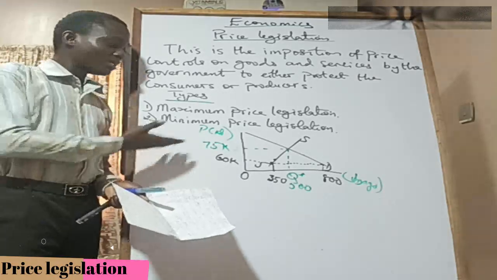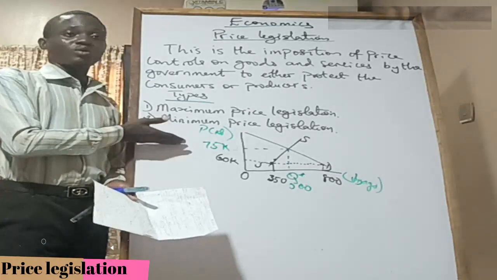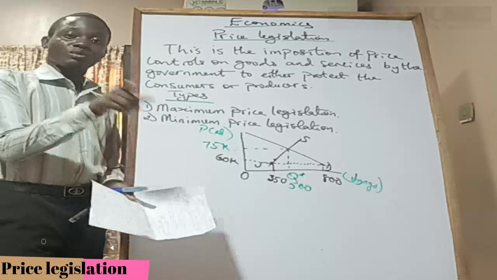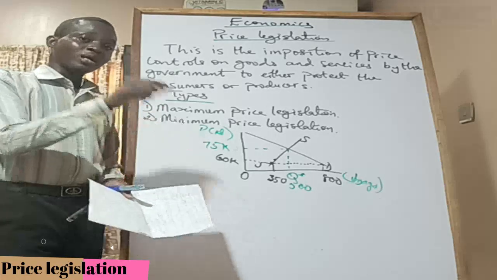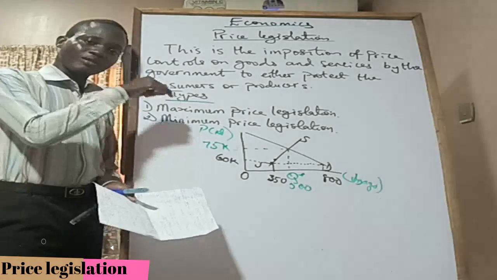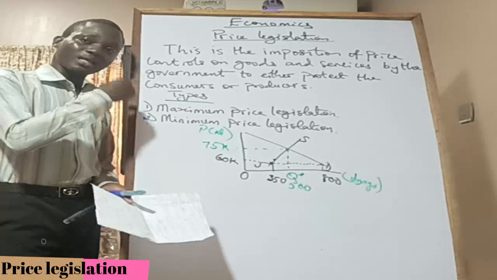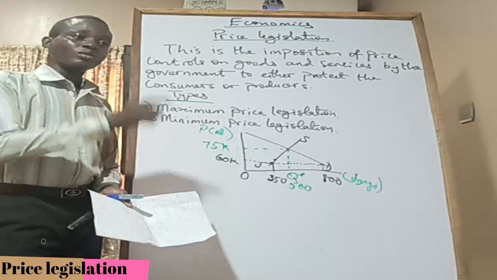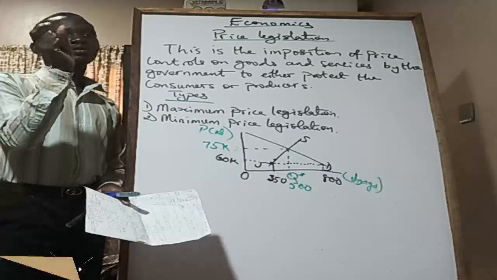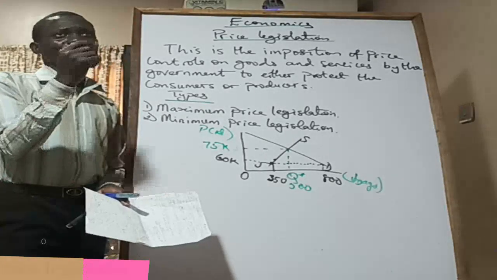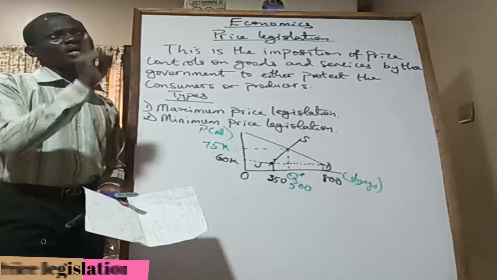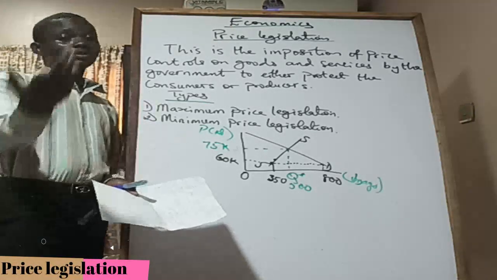Because what we are saying is that this price in the market is not good enough for consumers. Consumers have been exploited. So for us to impose a price that will protect the consumers now, that is to tell you that maximum price legislation is to protect the consumers, right? So we have to set it below the current price that we said is not good enough. So don't be confused, like many students are. Because it is maximum price legislation, when they ask you the question, is it going to be above equilibrium or below equilibrium? You're like, maximum, maximum, that should be high, above equilibrium. You're going to be wrong.